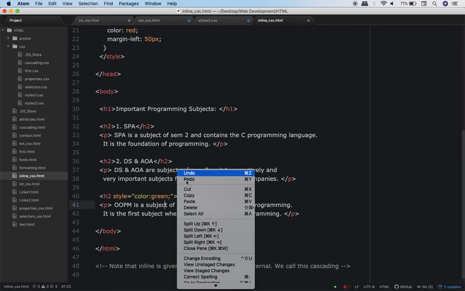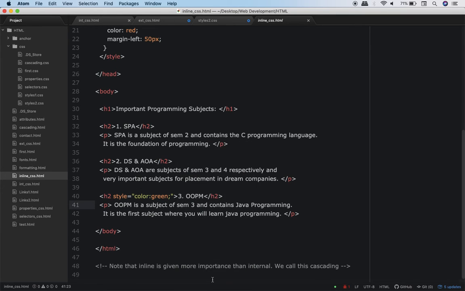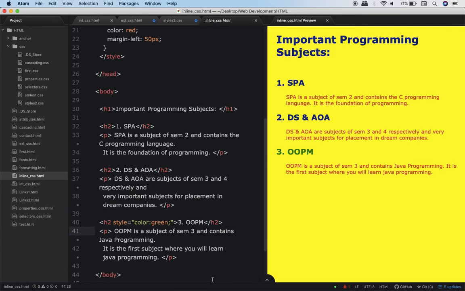So let me execute this. Let me execute this, and see, this OOPM is in green color.